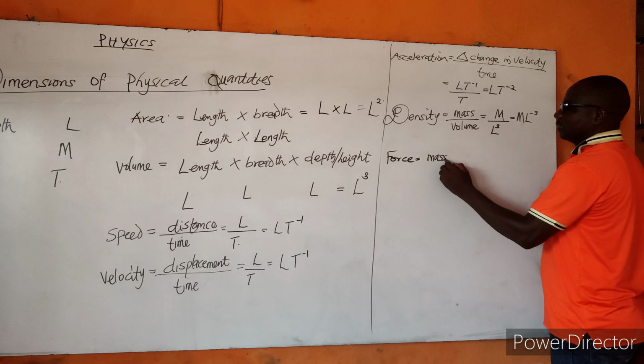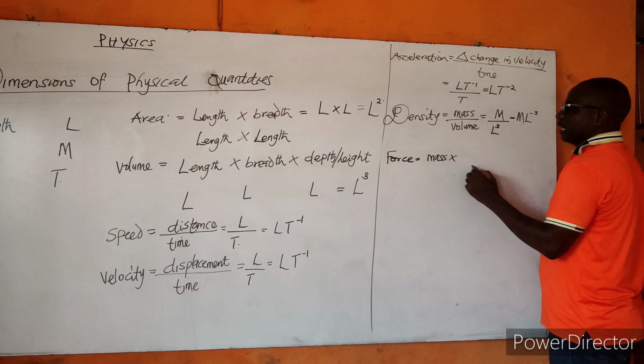Mass times acceleration. Yes, we said force is mass times acceleration. And what is the dimension for mass?